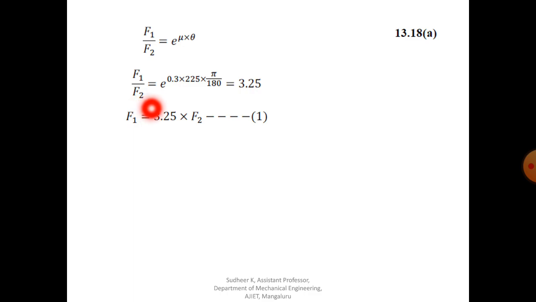So F1 by F2 you can find out, that is equal to e to the power mu. Mu is not given, so always assume 0.3, into the angle that is given, 225. So always you have to convert into radian, therefore 225 into pi by 180. So you will get this value as 3.25. Now we have to make one more equation, because torque we know, so anyhow we have to find out the values of F1 and F2. So F1 is 3.25 into F2, and consider this as equation number 1.